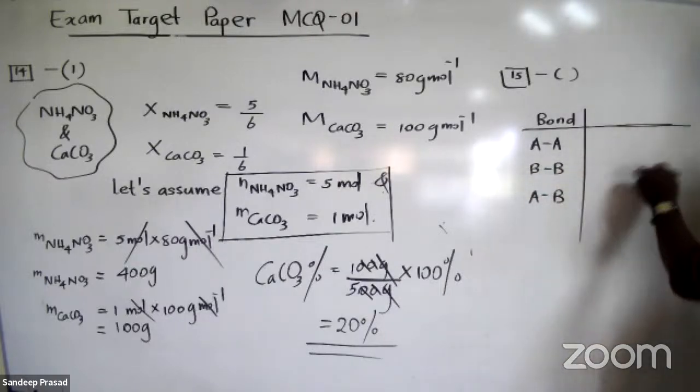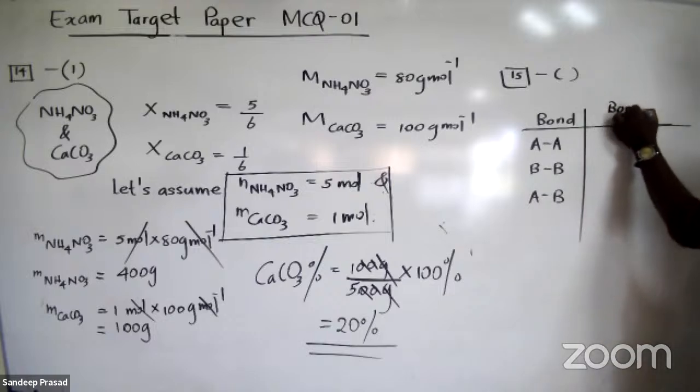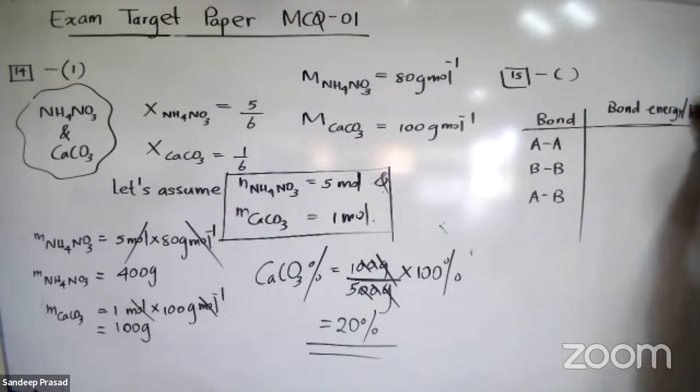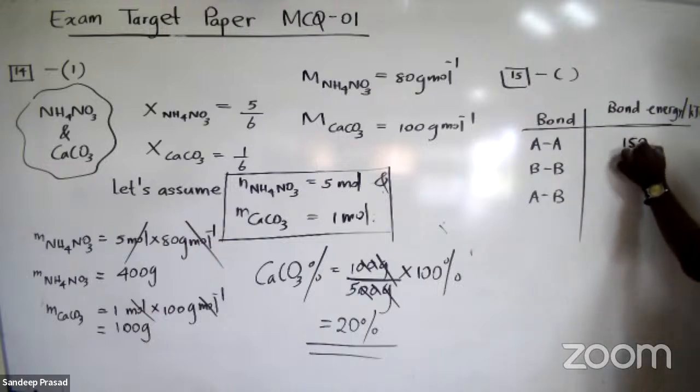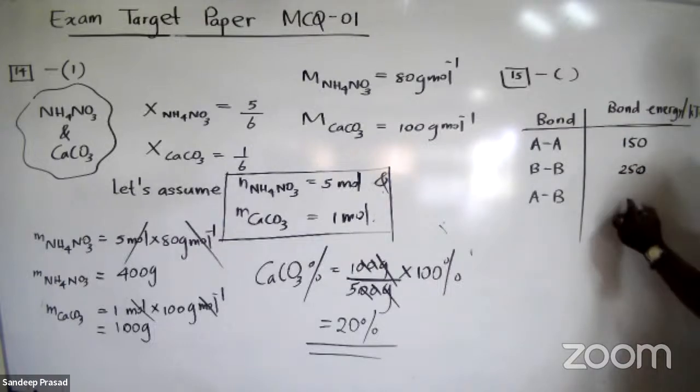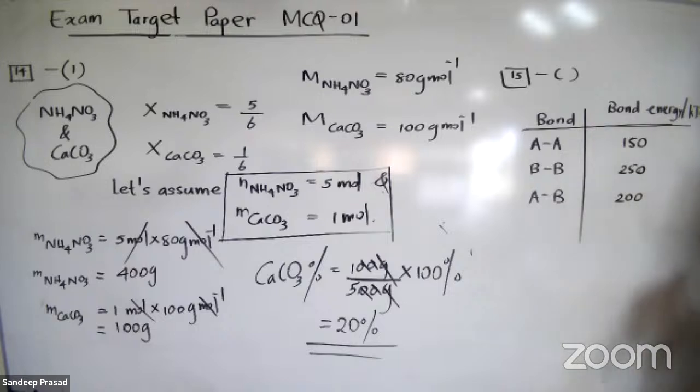The bond dissociation enthalpies are given. Bond energy means here bond dissociation enthalpies. They have given 150, 250, and here 200 kilojoules per mole.